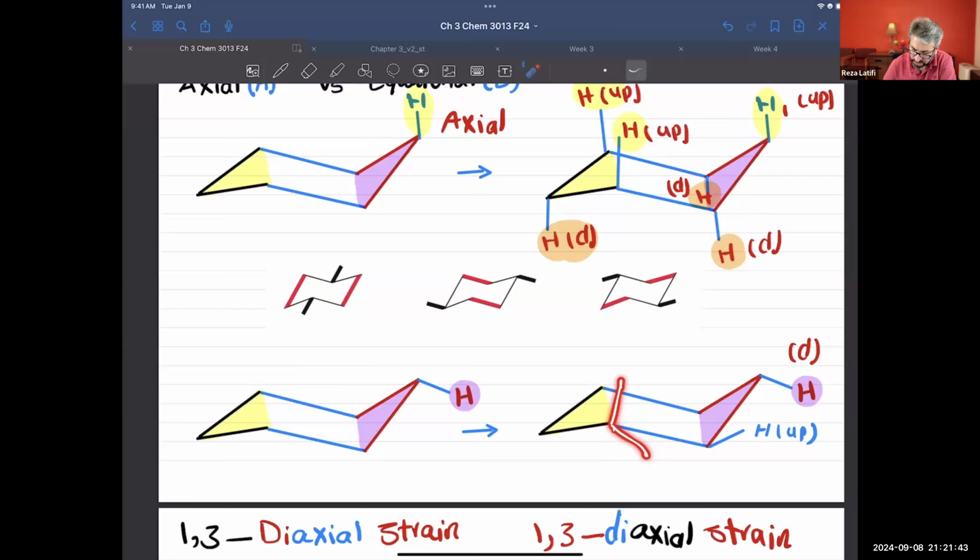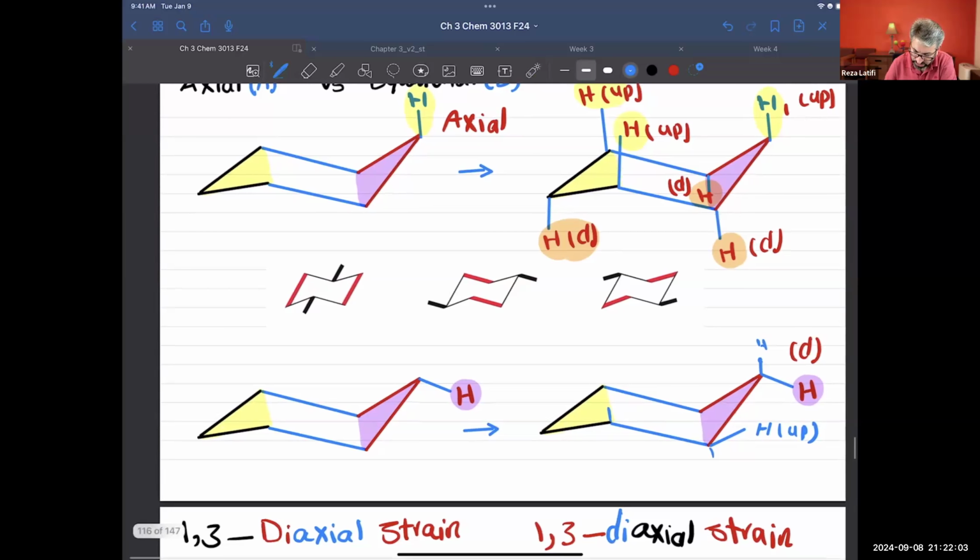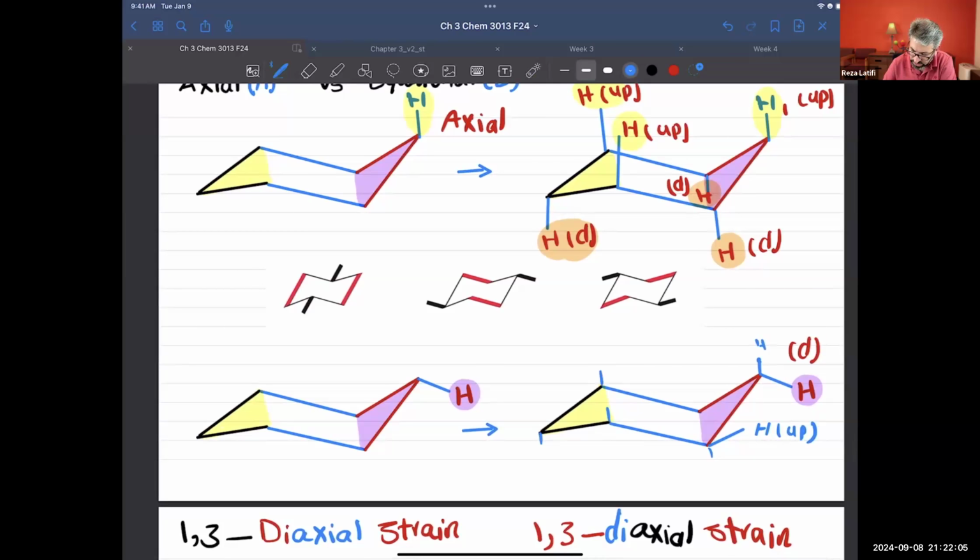Okay, let me for a second show the axial hydrogen. So the axial hydrogen, this is axial, and then we had one axial down here, so one axial is going to be there. And the equatorial will be pointing down, and here axial, and this one is axial. Okay, let's show the equatorial.